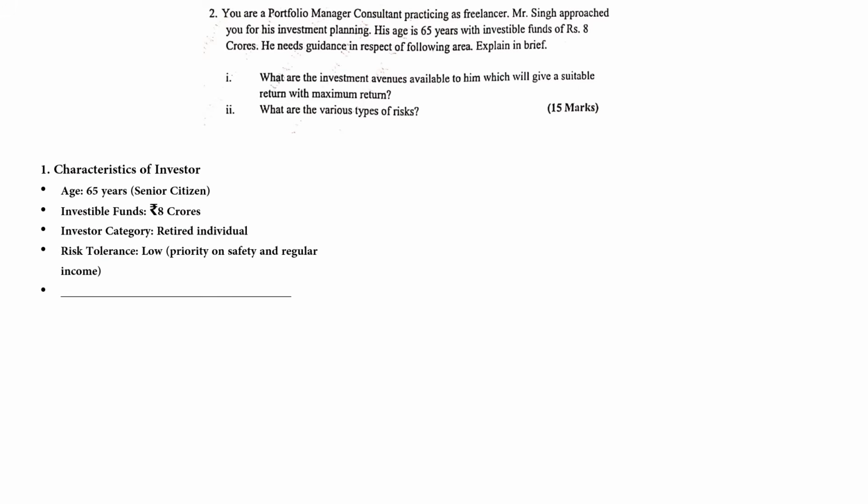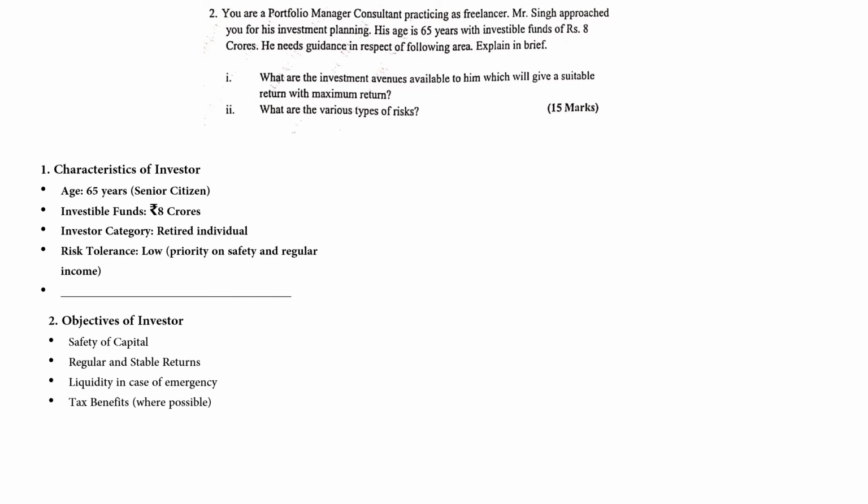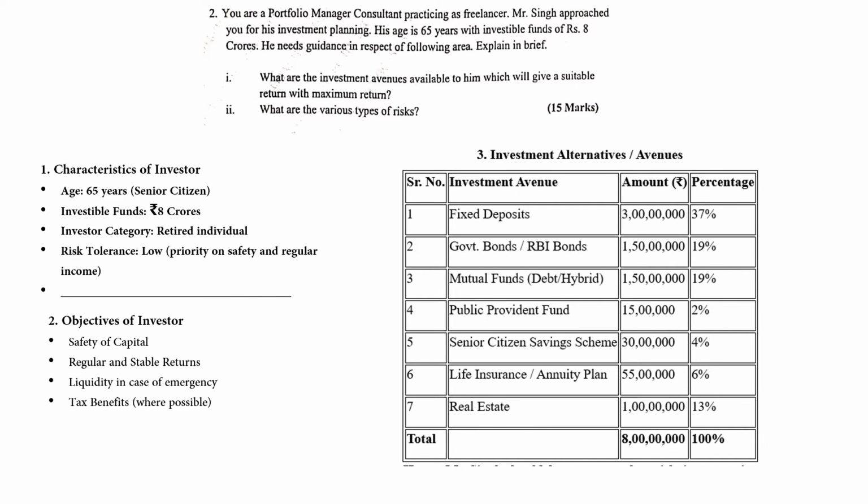So remember, when such kind of case is given, you need to first divide the case into 4 parts. First, number 1, we will note down the characteristics of the investor. Age 65 years, senior citizen. Fund is 8 crores. Investment category is retired individual. Risk tolerance will be low since he is retired. Second will be objectives: safety of capital, regular and stable return, liquidity in case of emergency, and tax benefit wherever possible. So using these conditions, we can give him a mix of various investment alternatives.